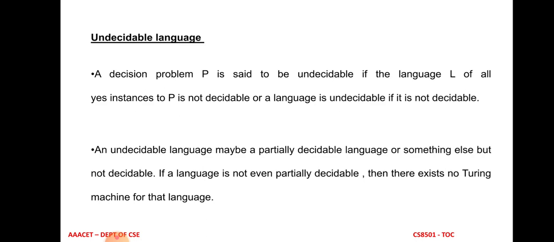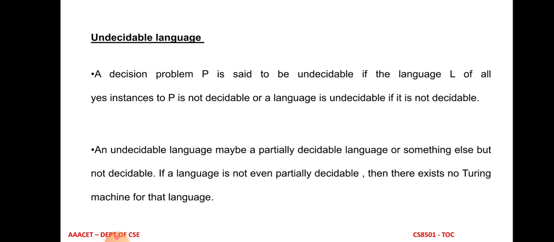So the second topic is undecidable language. If there is a decidable language, it means there is also an undecidable language. For undecidable, we can't have any algorithm to provide the solution. So the decision problem P is said to be undecidable if the language of all the instances of a particular problem P is not decidable, which means a language is undecidable if it is not decidable, right?